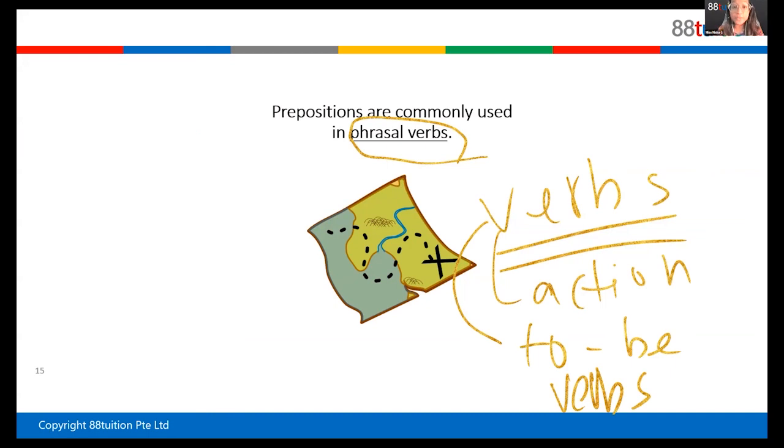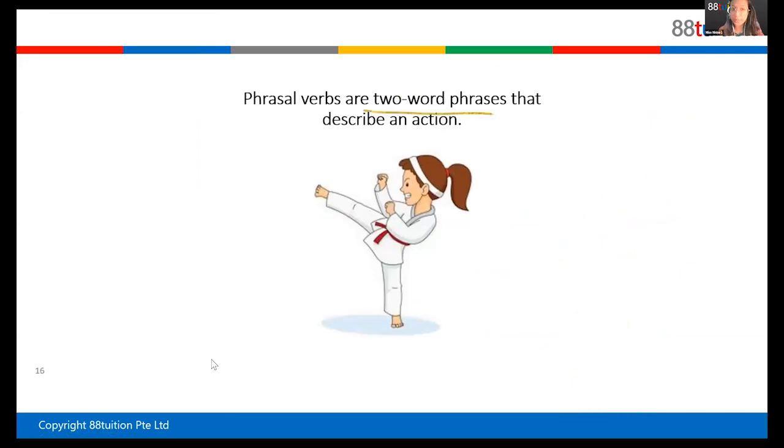So phrasal verbs. Phrase means a set of words, not a complete sentence, but a few words, meaning two or more words joined together, used together. Those are called phrasal verbs. So let's look at some examples. Here it says two words, but it can be more than two words. It can be three words, sometimes four words. But usually it's two words, to describe an action, that go together.